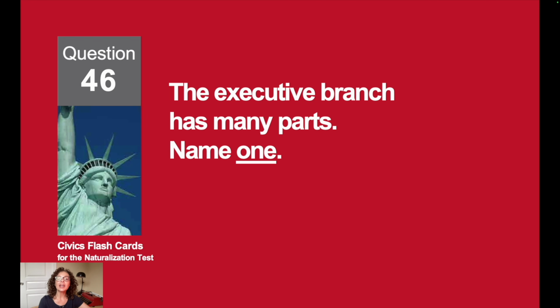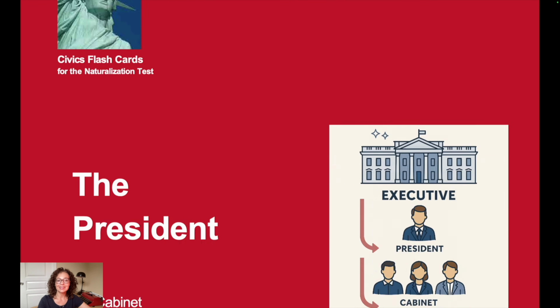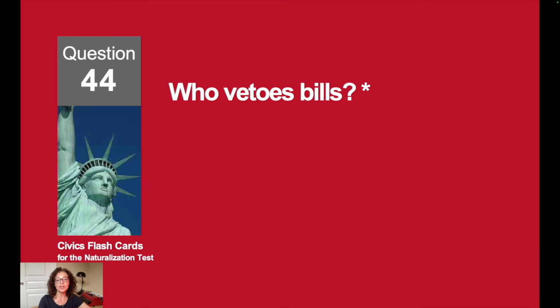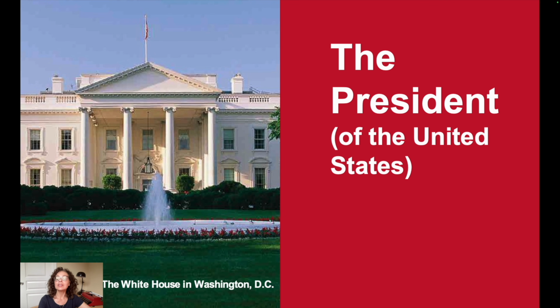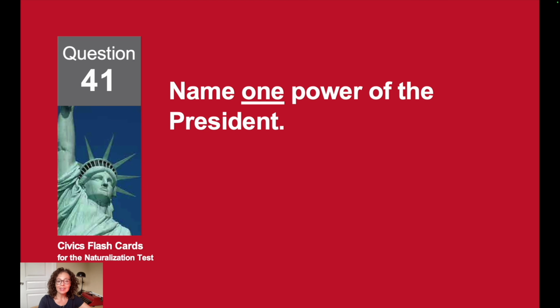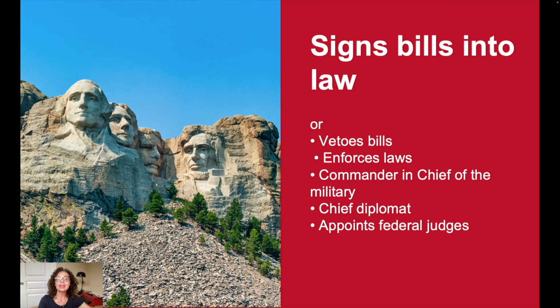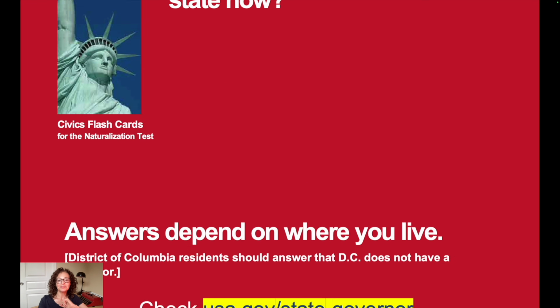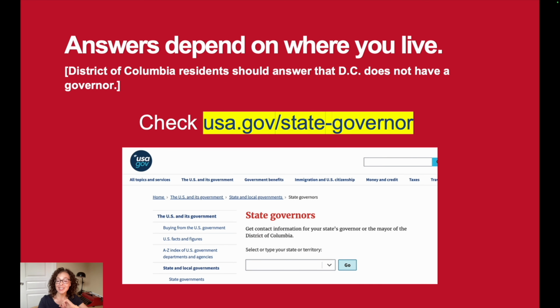The executive branch has many parts. Name one. The president. Who vetoes bills? The president. Name one power of the president. Signs bills into law. Who is the governor of your state now? Answers depend where you live. You can look here at this website or ask us below.